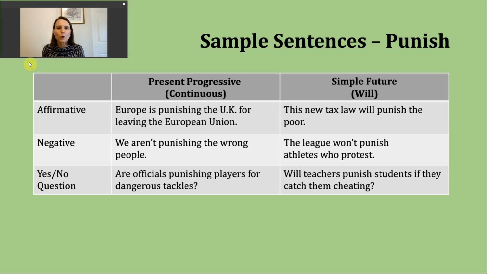We need two parts to make the present progressive in the affirmative. We need a form of be in the present tense, so that's going to be am, is, or are. And then we need that ing form of the verb. Let's look at our affirmative example. Europe is punishing the UK for leaving the European Union. Okay, so you can see those two parts there. Europe is, so it is because our subject here is singular. And then we've got our ing form of the verb.